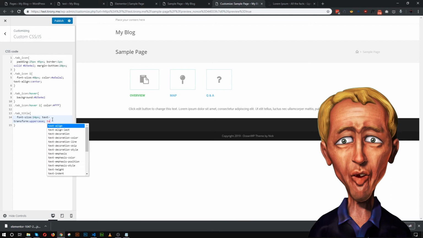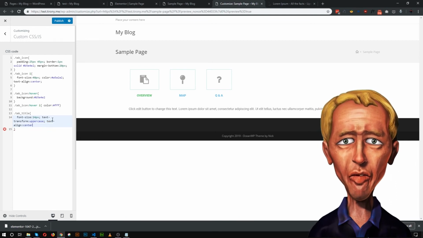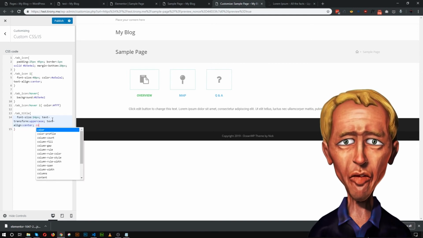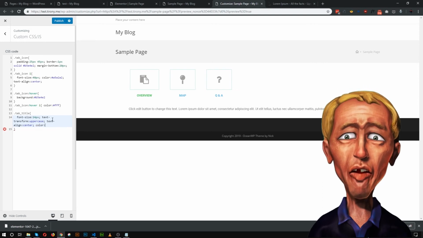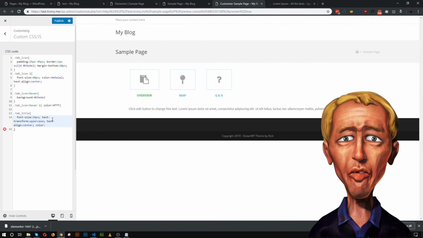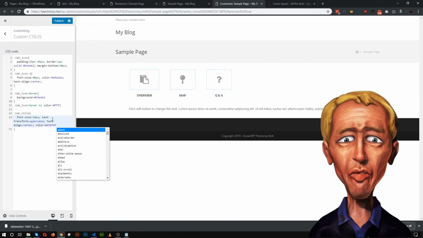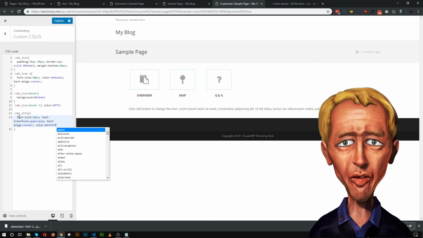And let's make the text align center. Text align center. And let's change the color to gray color or any color you want. So let's give it 4F, 4F, 4F, 4F. So now perfectly aligned. Now our title is perfectly aligned.